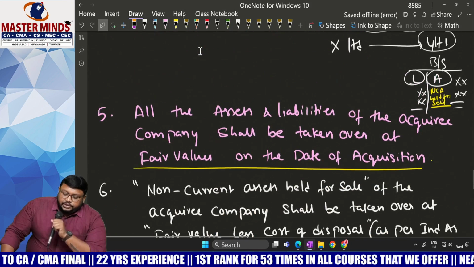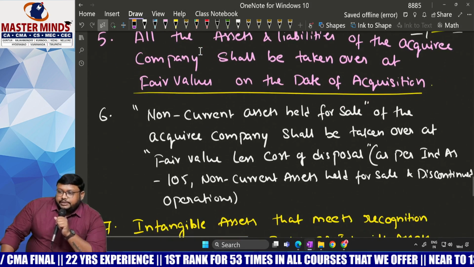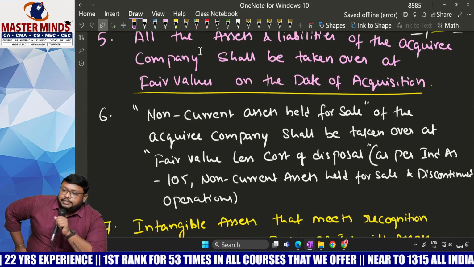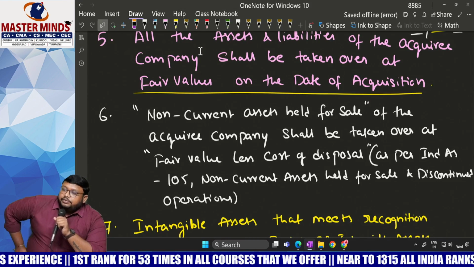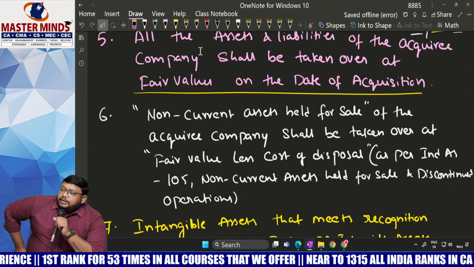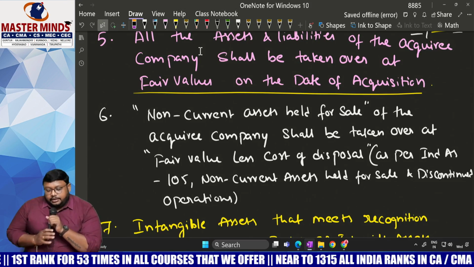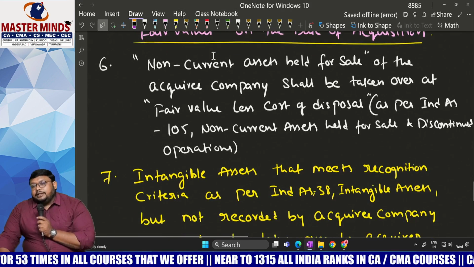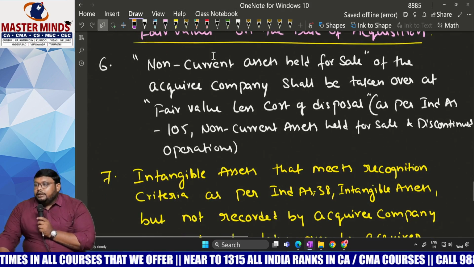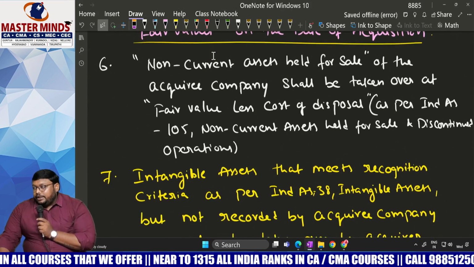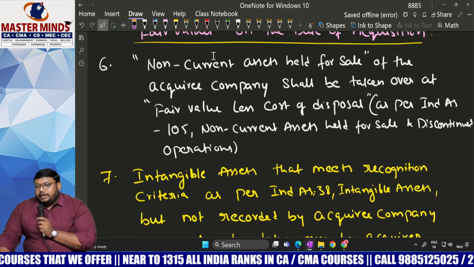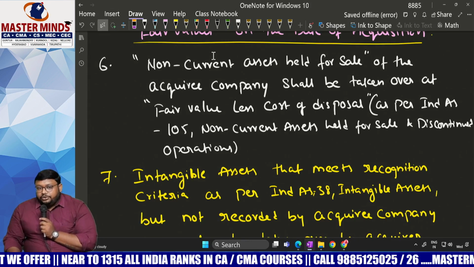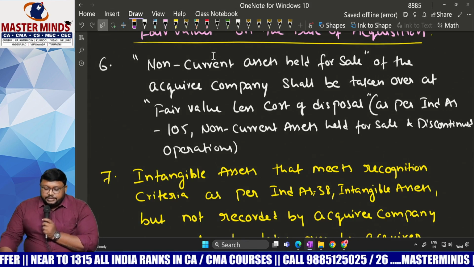So we discussed non-current assets held for sale. If non-current assets held for sale are there in the acquiree company's balance sheet, they will be taken over at fair value less cost of disposal. At the same time, for intangible assets, if anything meets the recognition criteria as per Ind AS 38 but is not recorded by the acquiree, that also is taken over at fair value on the date of acquisition.